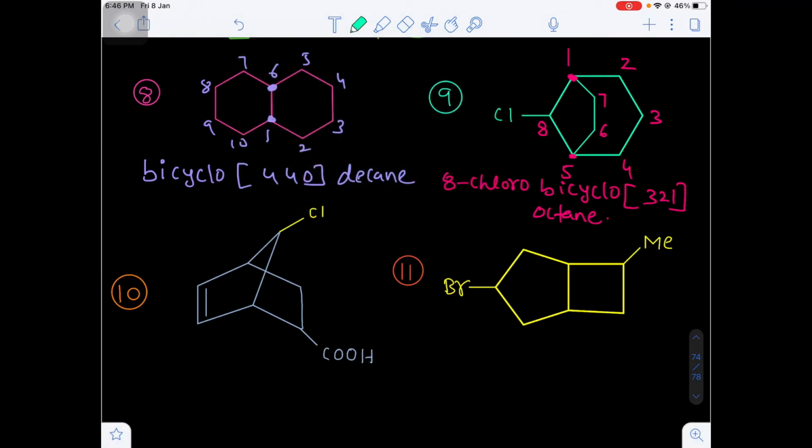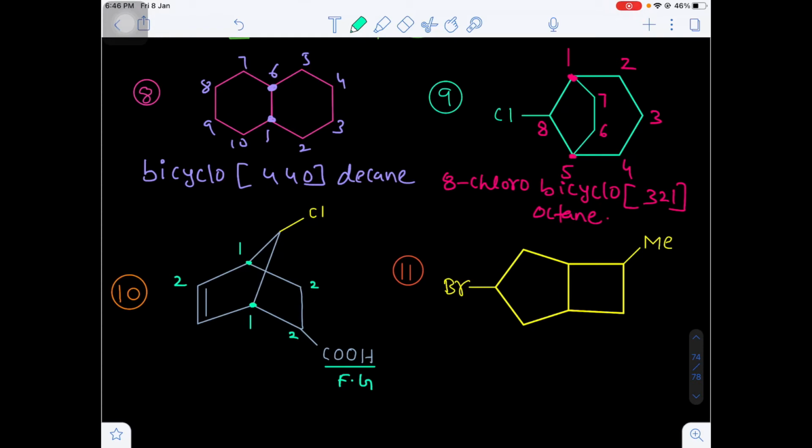And next, question number 10. In this question number 10, we have to take any one of the bridgehead carbon atoms as number 1. Are you getting my point? So here I am taking number 1 because on the next carbon there is a functional group. So that's why I am giving the next number to the carboxylic group containing carbon. I am not giving this carbon number 1 because the next carbon has no substitution. Of course on the left side you have a pi bond, a double bond, but still we have the functional group priority.